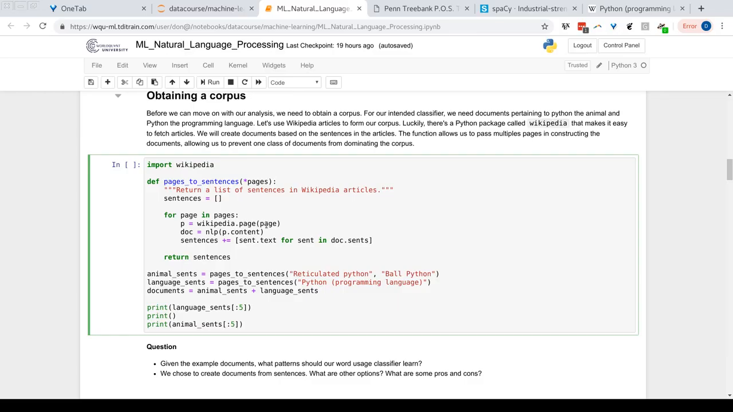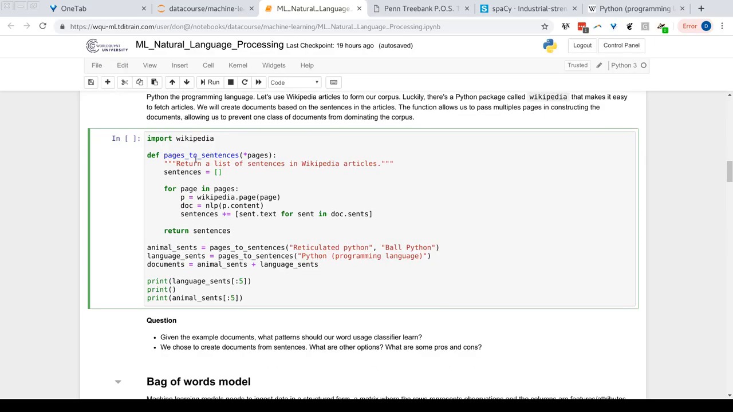And we know what the label is for all our observations, because if it came from the Wikipedia article for Python the programming language, it's going to have the label of the programming language. And if it came from the article for Python the animal, then the label is Python the animal. So we can mark up our text and have those labels so we can use them for supervised machine learning.